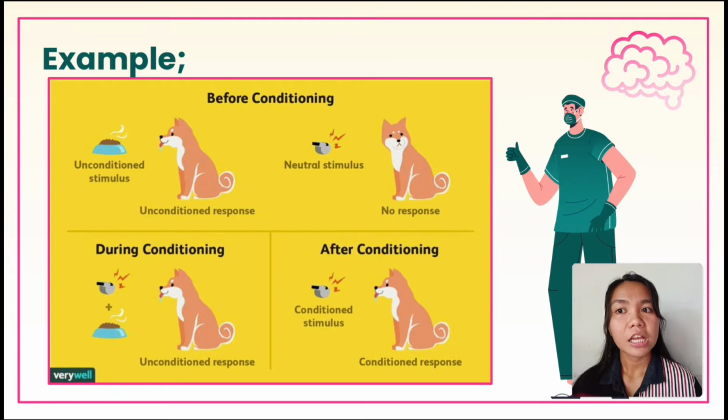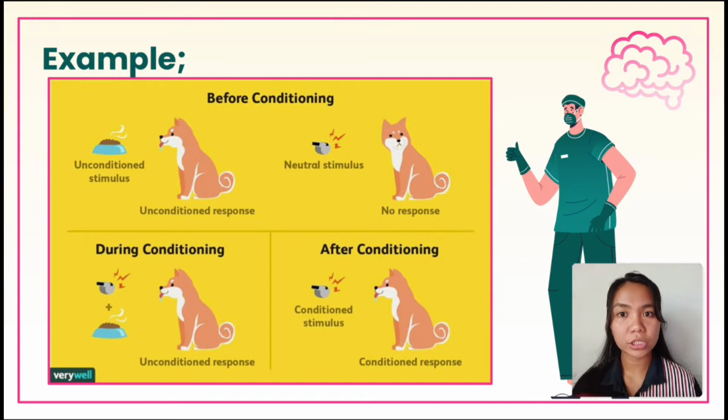Again, if we present the unconditioned stimulus, the meat, the dog will salivate. But when we present the neutral stimulus, the bell, the dog will not respond. But during stage 2, when we pair or associate our neutral stimulus with our unconditioned stimulus, the bell plus the meat, the dog will salivate.